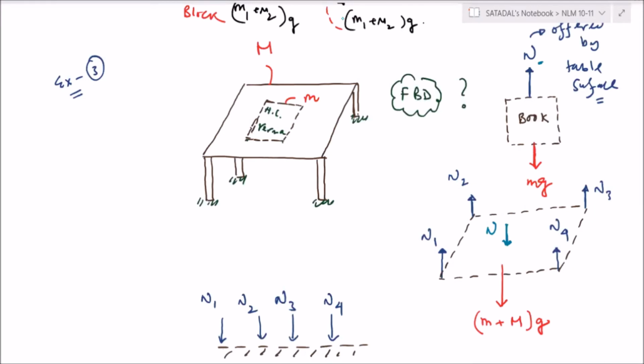Right now, Mr. Akash Kumar. Sir, if we represent the table as a point mass, then how will we represent the normal reaction by the ground, sir, on it? I am not understanding what you are telling. We are not representing the table as a point. When did I say that we are representing the table as a point mass? The earth will treat the table as a point mass, not us. Yes, I am asking about the ground only, sir. If we see the table as a point mass, then how will we represent the normal reaction?